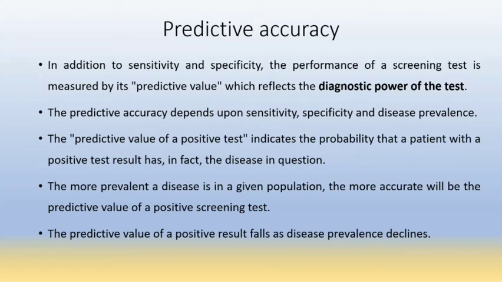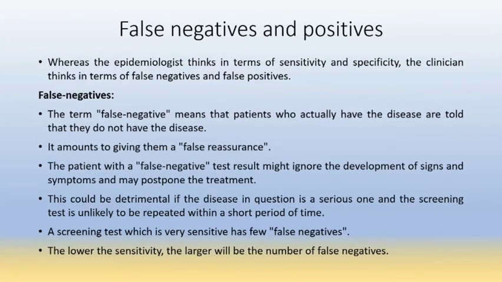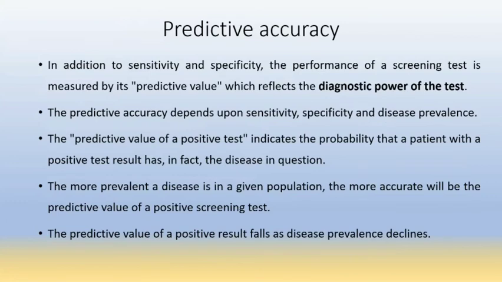Then predictive accuracy. In addition to sensitivity and specificity, the performance of a screening test is measured by the predictive value, which reflects the diagnostic power of the test. So for measuring the diagnostic power of the test, we measure the predictive values. So the predictive accuracy depends upon sensitivity, specificity, and the disease prevalence.